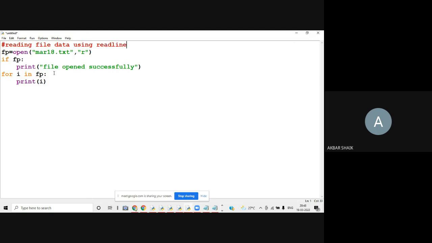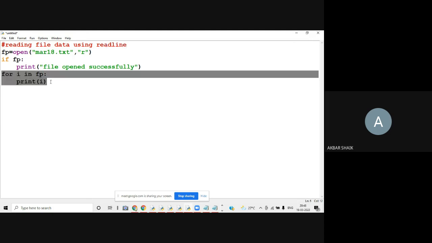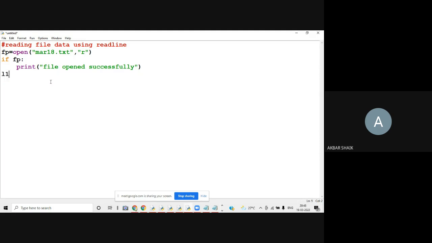So here, instead of a for loop, I can use L1 equals fp dot readline. Next L2 equals fp dot readline. I am giving names L1 meaning line 1 and L2 meaning line 2, because each call is going to read only a single line. How many times did I call the readline function here? Here I called it 2 times.